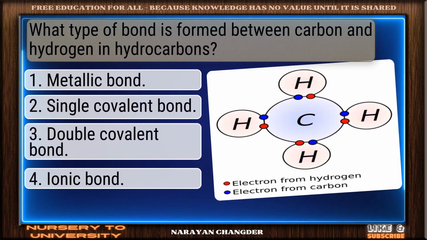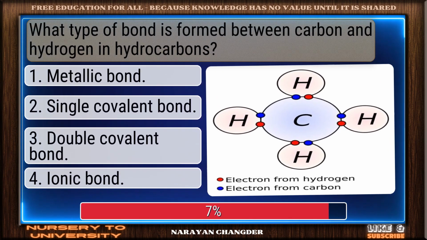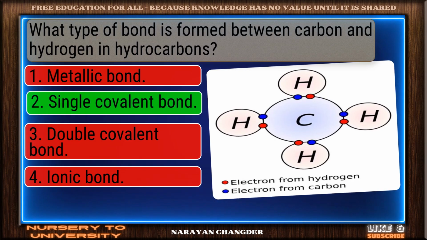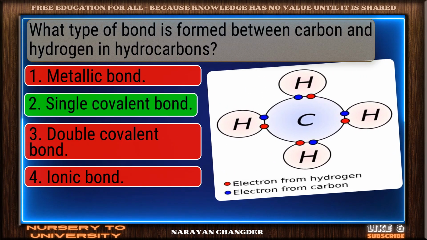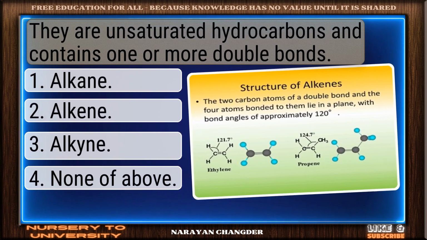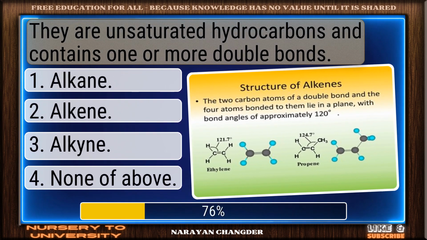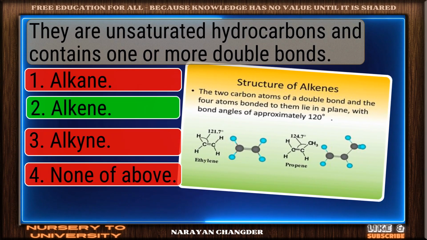What type of bond is formed between carbon and hydrogen in hydrocarbons? Good job. Your answer single covalent bond works well here. They are unsaturated hydrocarbons and contain one or more double bonds. Sharp thinking. Alkene is the right choice.